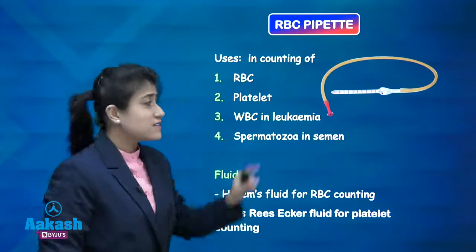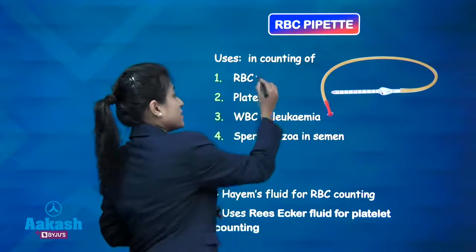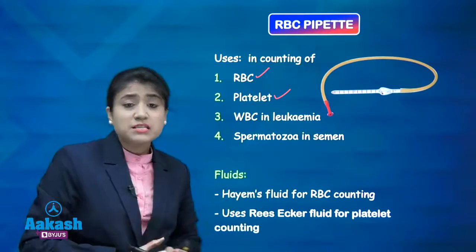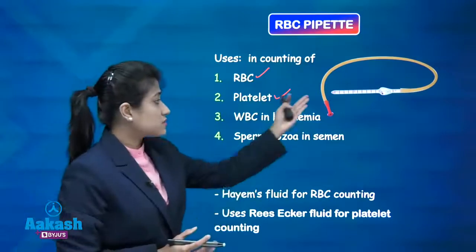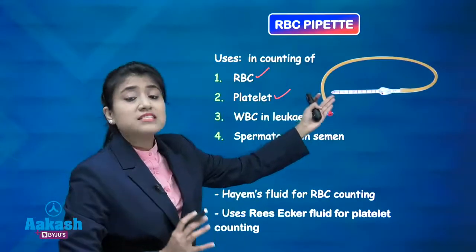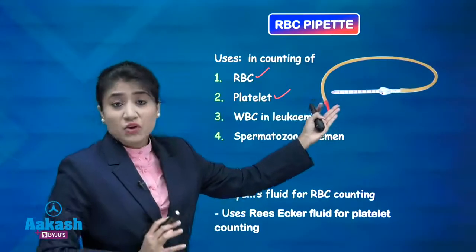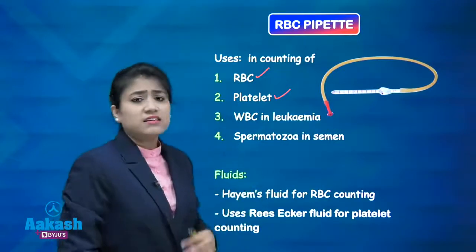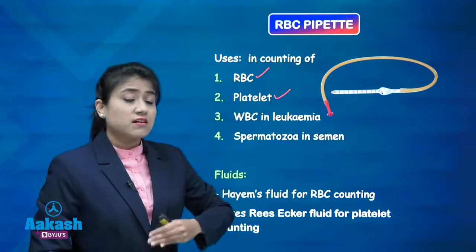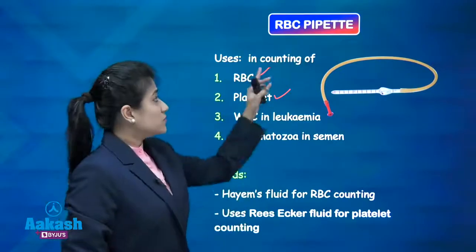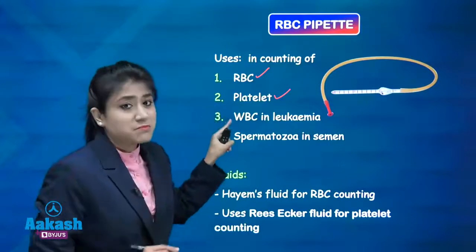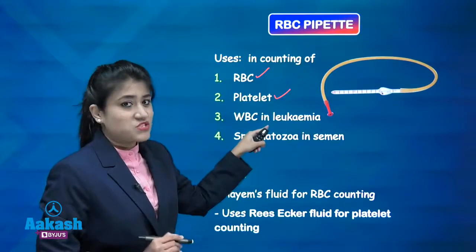But which blood cells? RBCs, platelets. Why platelets? Remember the RBC pipette, which we have just discussed. It is used for counting a larger number of cells. More means what? If the number of cells is in the lakhs, or in the millions, then we use the RBC pipette. That's why we use the RBC pipette for counting platelets, which are in lakhs.